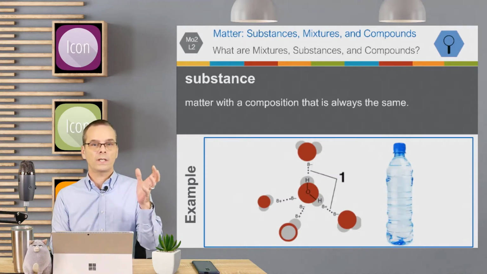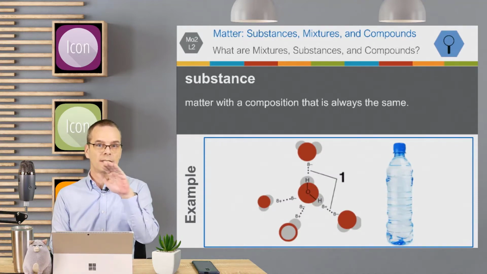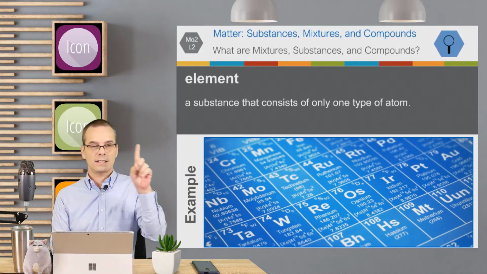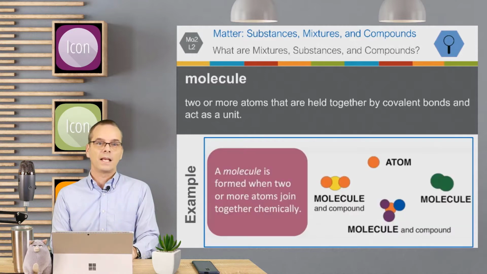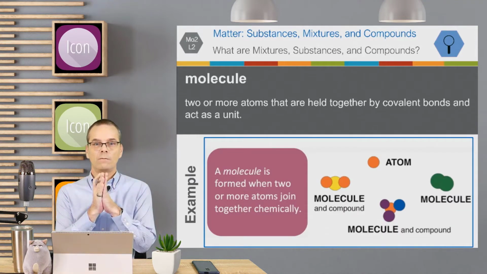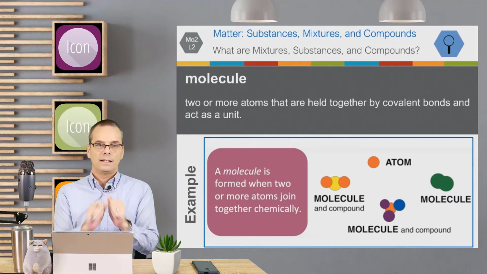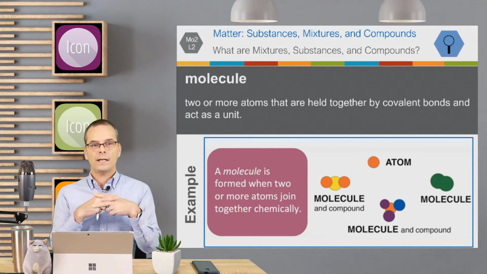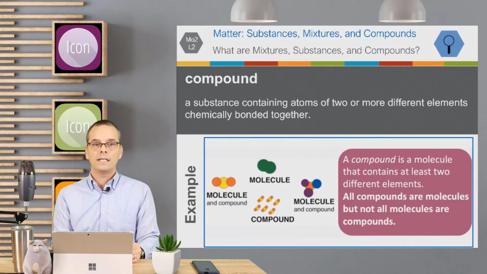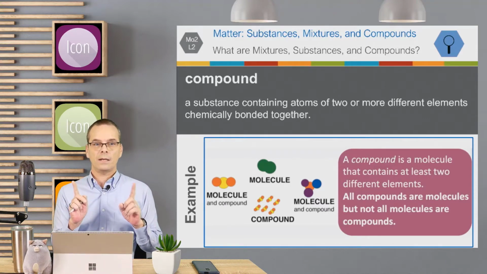Substances are matter with a composition that is always the same. An element is a substance that consists of only one type of atom. A molecule is two or more atoms that are held together by covalent bonds, and they act as a unit. So basically, two or more atoms are joined together chemically. A compound is a substance containing atoms of two or more different elements chemically bonded together.